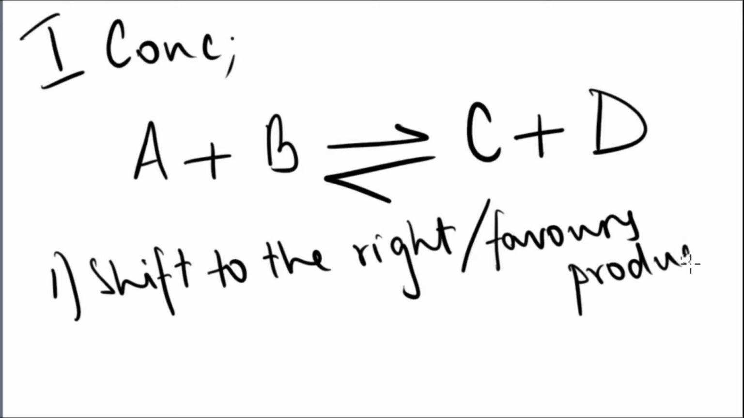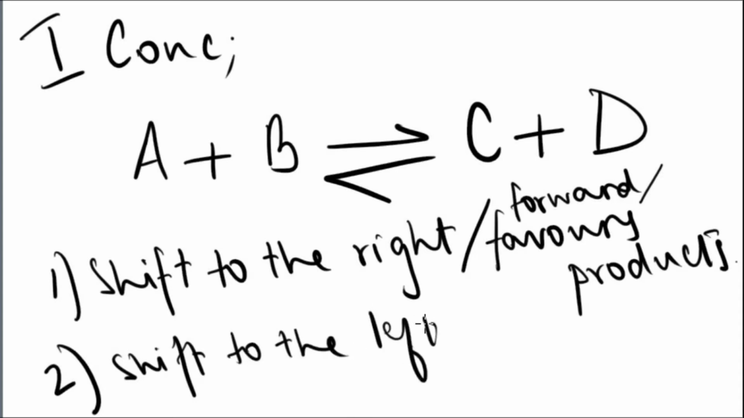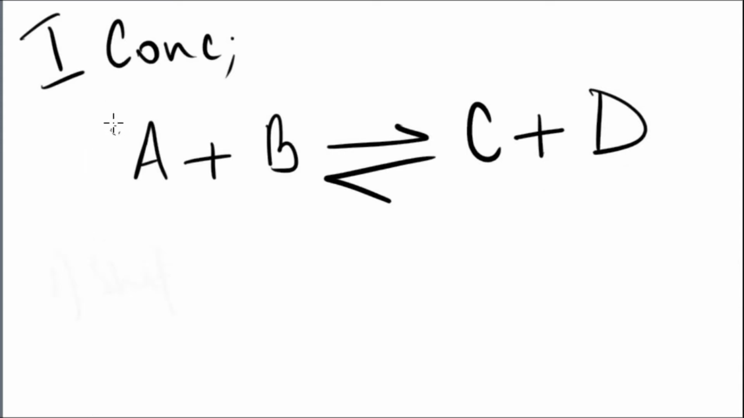So the first option is that it will shift to the right. The right is the product, so we can either say shifts to the right, we can also say it favors the products, or we can even say that it goes in the forward direction. And obviously the second option is going to be shift to the left, or it goes towards the backward direction, or it favors the reactants. This is the main question about equilibrium.